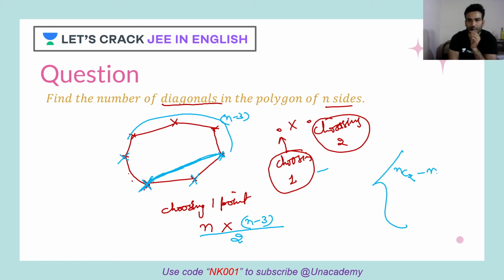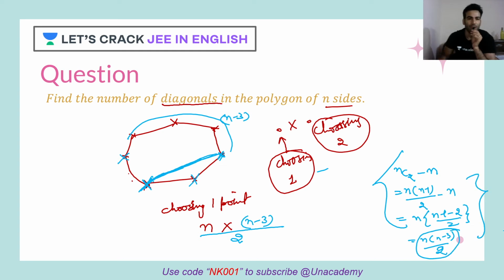Okay, now from nC2, it might happen that we might form a side also. So let's reduce those sides. n into (n minus 1) over 2, minus n. So n will be common. So n into (n minus 1 minus 2) upon 2. Solve it: n into (n minus 3) upon 2. You are getting the same answer from the combination formula also.